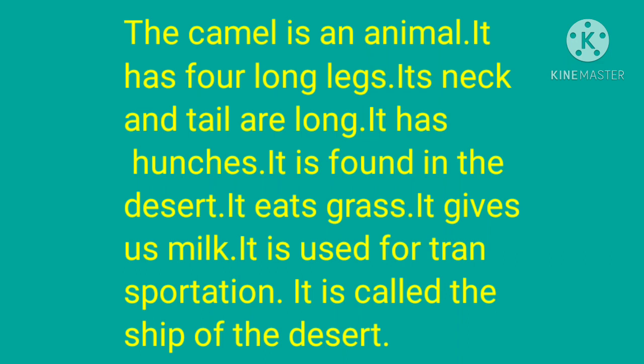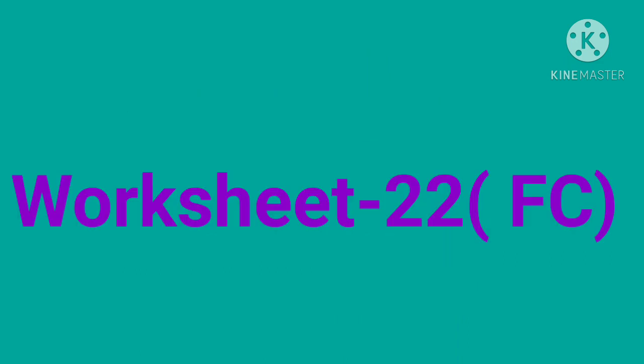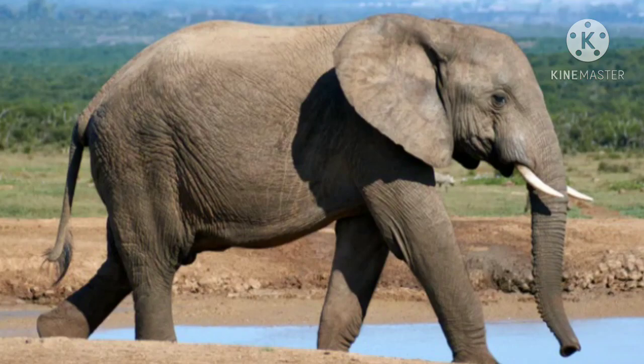Okay, so now open your worksheet number 22. Look at the picture and think of about this animal. This is the largest animal on the earth now. Can you describe the elephant? Yes, you have nothing to do. You just match column A and column B once again and you get the answer.